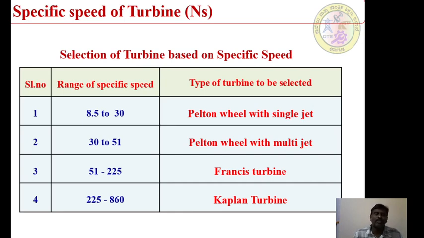Yes or no? That means, depending upon the range of the speed, we are going to select a particular type of turbo machine. So when it talks about the specific speed of a turbine, specific speed is one of the important parameters which is used to select a particular type of turbine for specific conditions.